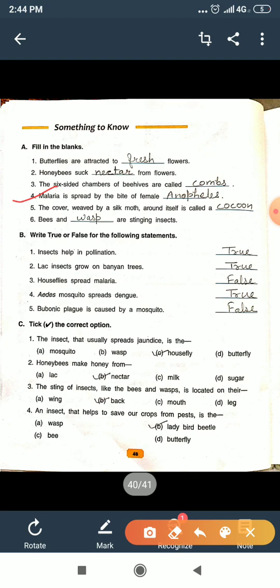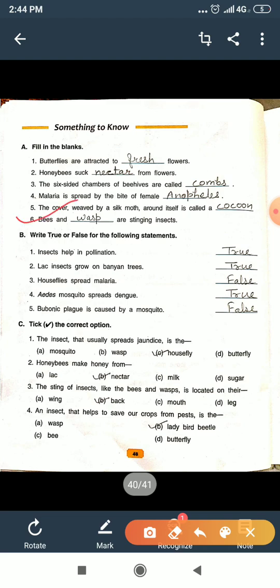Okay, now question number 4: Malaria is spread by the bite of female Anopheles. Malaria is spread by the bite of female Anopheles. And now question number 5: The cover weaved by a silk moth around itself is called a cocoon.